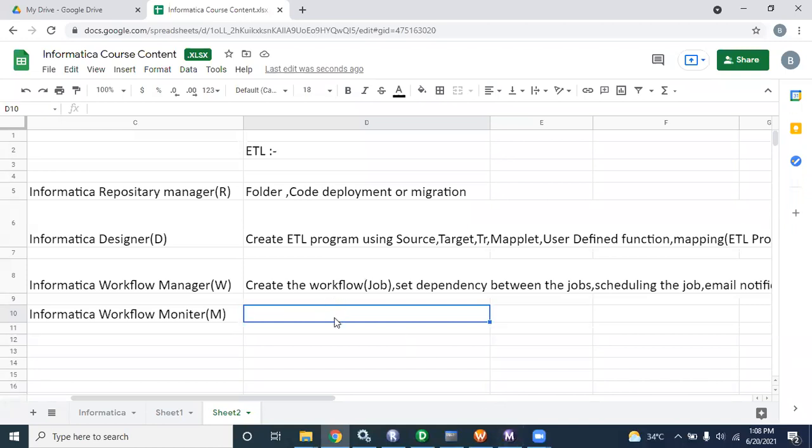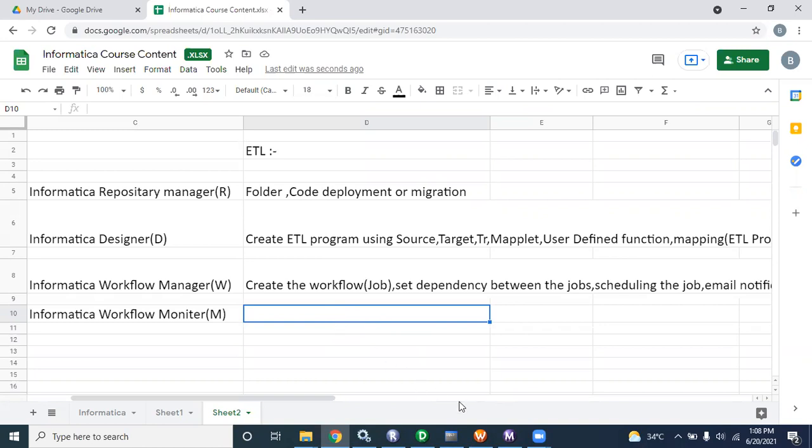But in real time, this is a production support job. Initially, when you create the program, you have to monitor the job at minimum, or test your program using the monitor to see how it is loading, and whether the data failed, was rejected or loaded, or the job failed or succeeded.